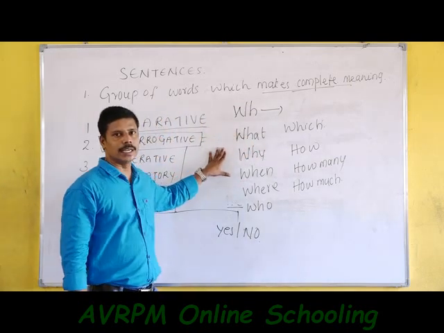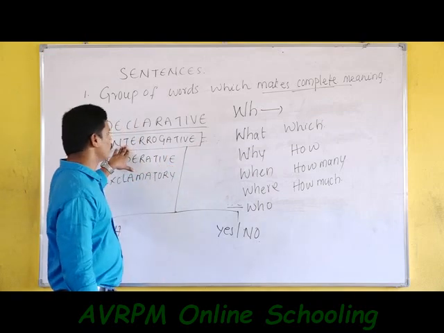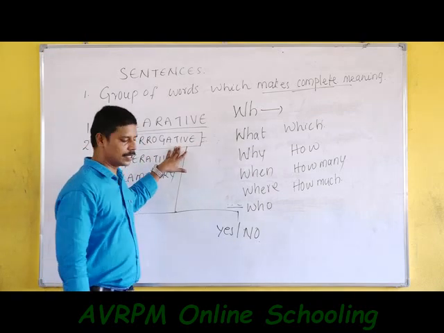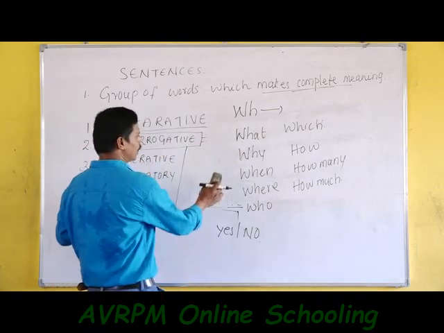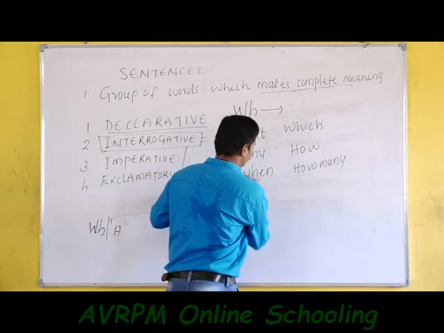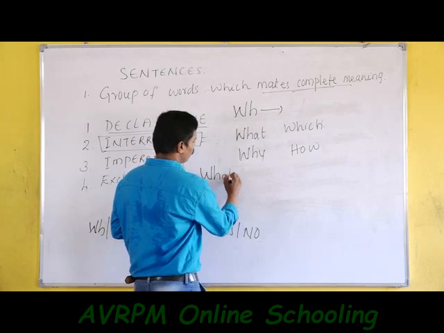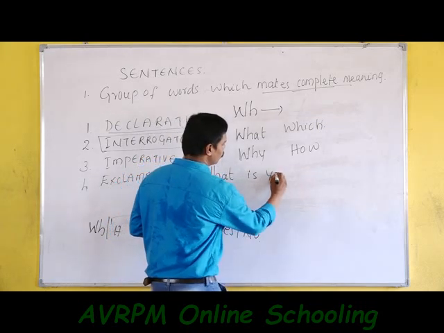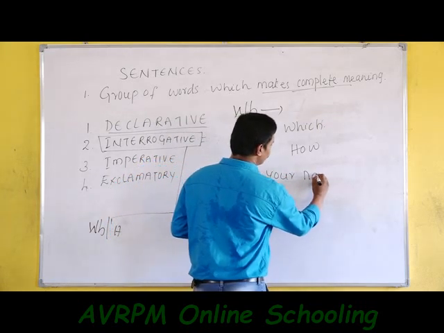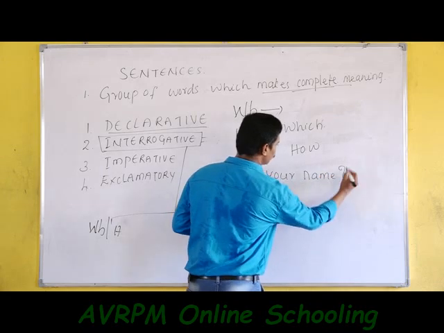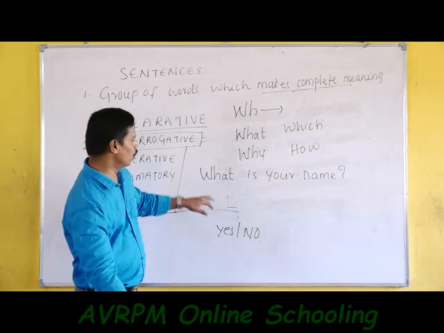Mostly we use these to ask a question. That is an interrogative sentence. I will explain with an example. What is your name? Question mark. Look here.